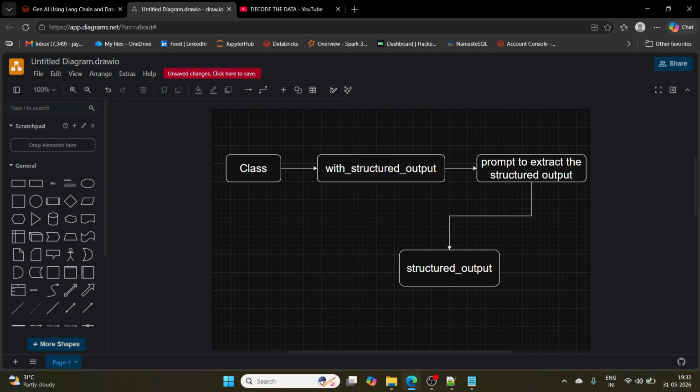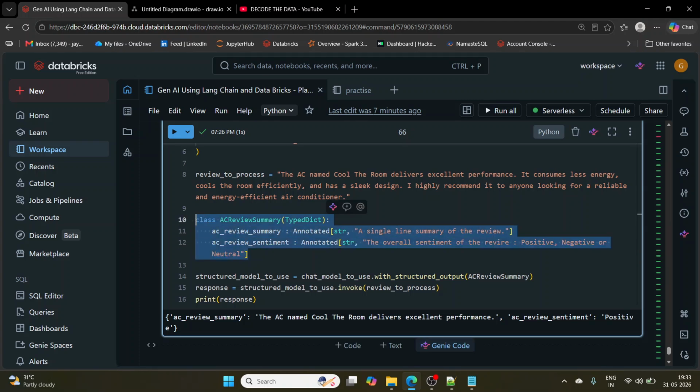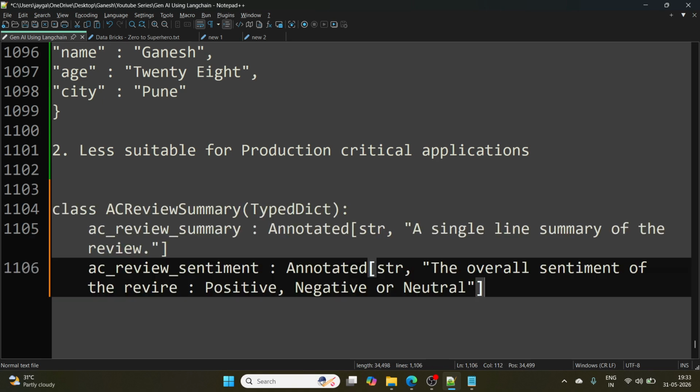Through the class, I'm providing the structure to the with structured output function. In the backend, the prompt is getting created to extract the structured output. Let's try to guess the prompt. What would be the prompt for this?